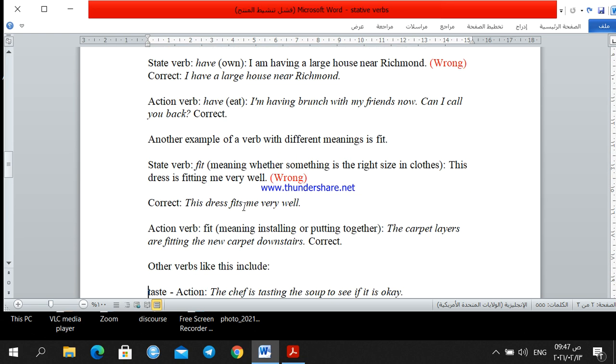The second meaning, the other meaning for the verb fit, which expresses an action, means installing or putting together. The carpet layers are fitting the new carpet downstairs. If it has this meaning, like installing or putting together, so we can use it with the present continuous tense.